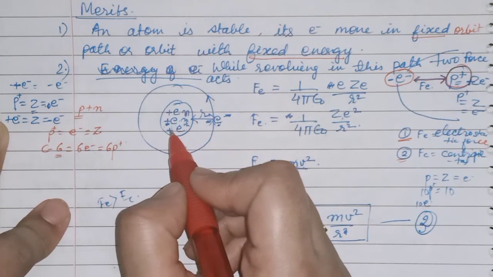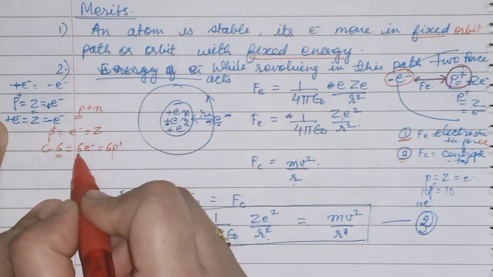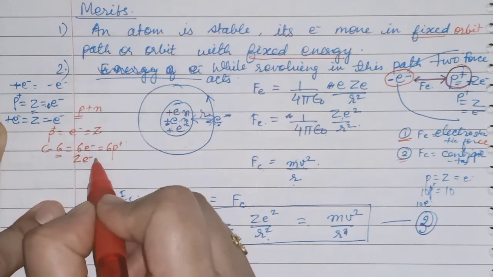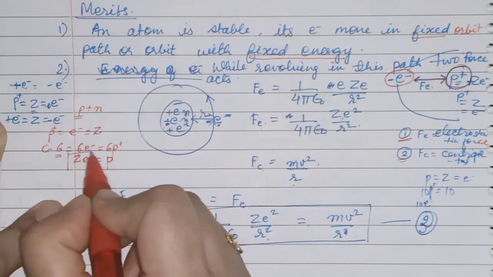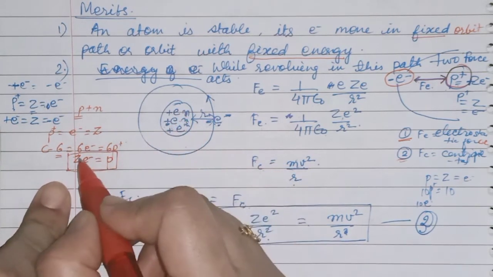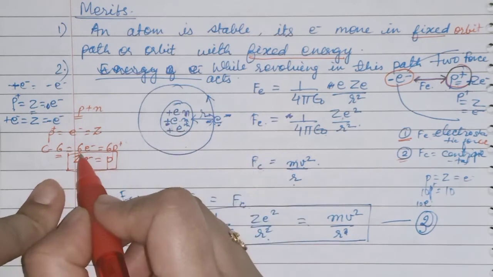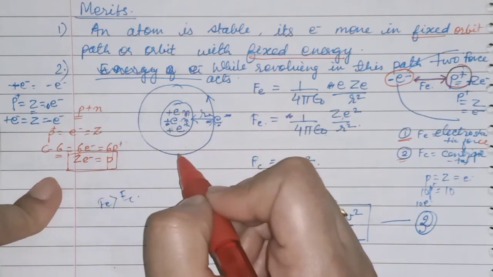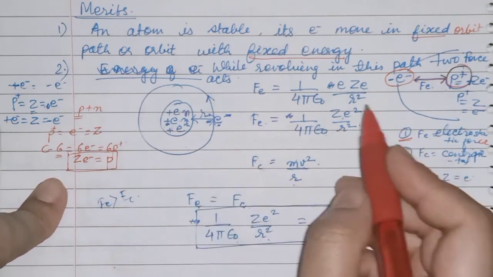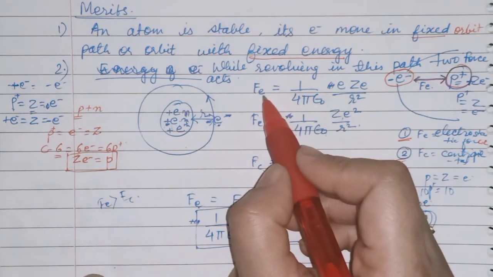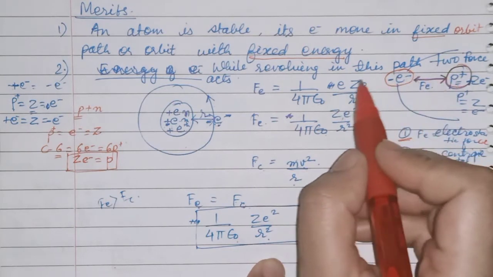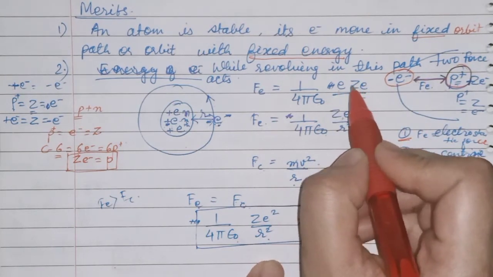So here you can write, the atomic number Z times e, where e is the charge of the electron. So Ze is equal to the charge of the protons. How many protons are there in the nucleus? That is equal to the atomic number, 6. So the first equation comes like this: the electrostatic force of attraction between two oppositely charged particles, that is e and Ze. Why is it Ze?